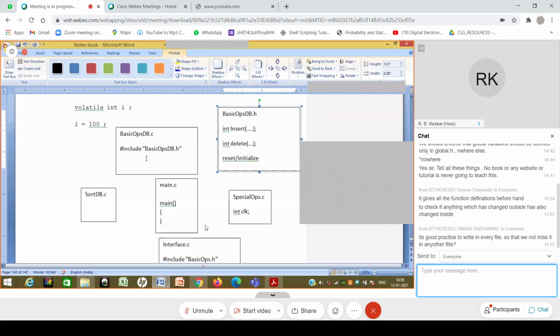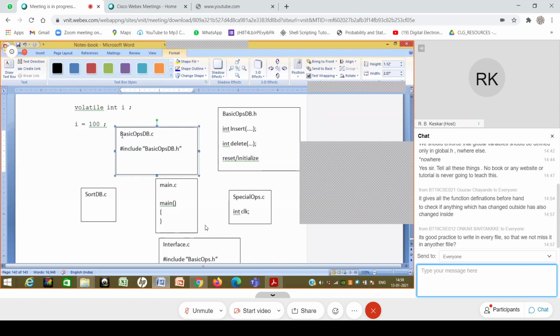Maybe inside something happens and some definition changes, some declaration changes, but outside it does not change. So what happens is there is a discrepancy. So this interface.c will keep on using this declaration, whereas the definition inside will have a separate declaration for the insert function, which is not exactly the same. That may happen over a period of time.